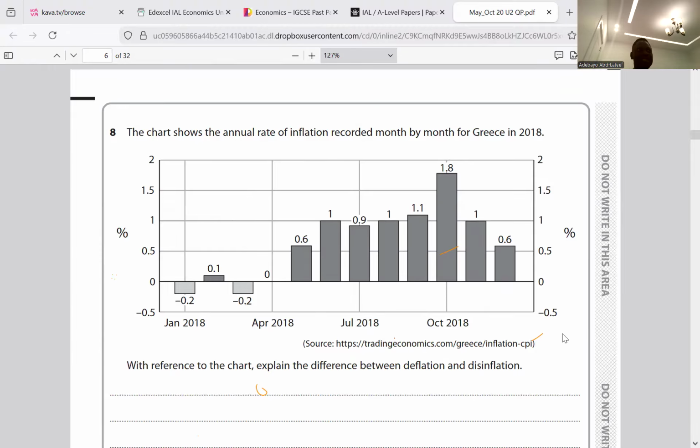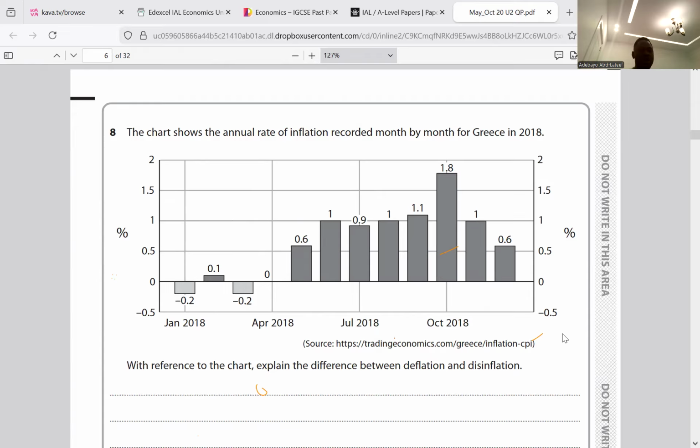So it's not the rate of inflation. The average price is increasing. It's not what we used to buy, but at a lower rate. That is what disinflation is. So deflation occurred here between January 2018 and March 2018, because deflation also means a negative inflation rate.